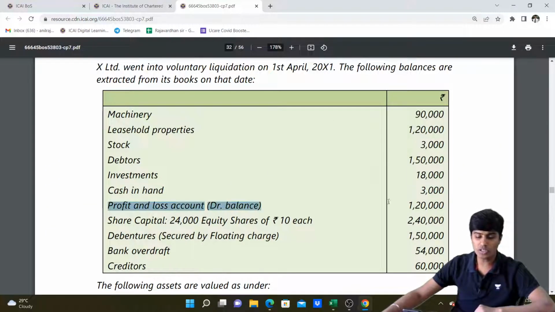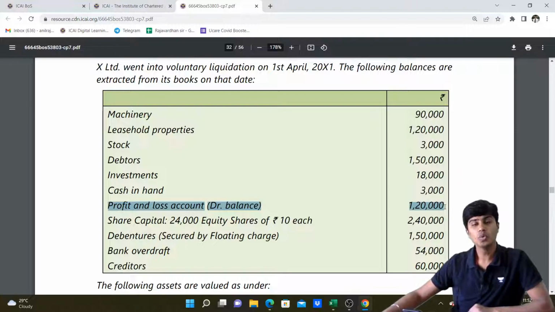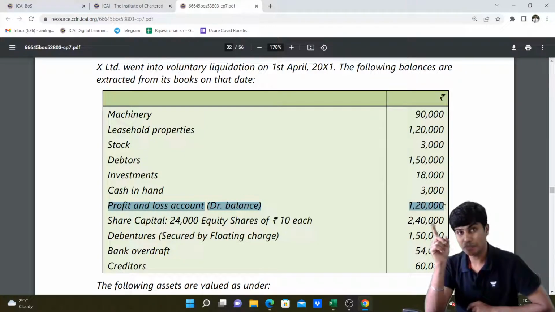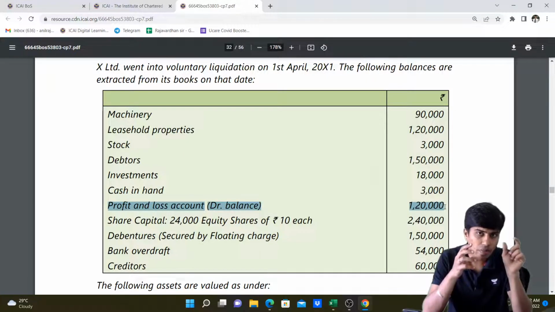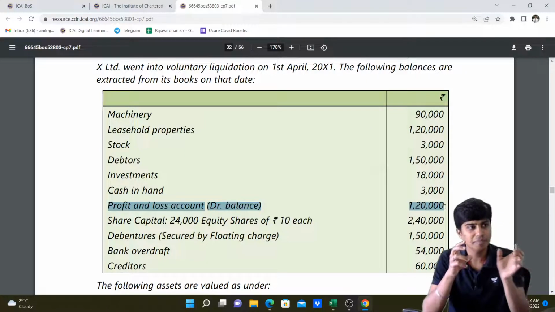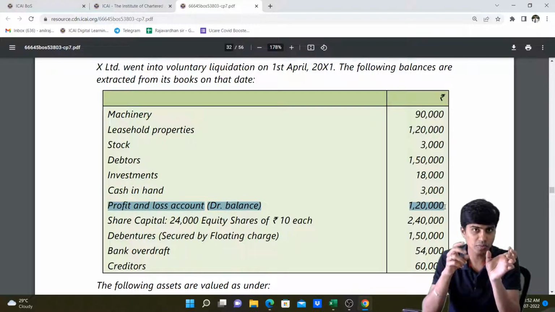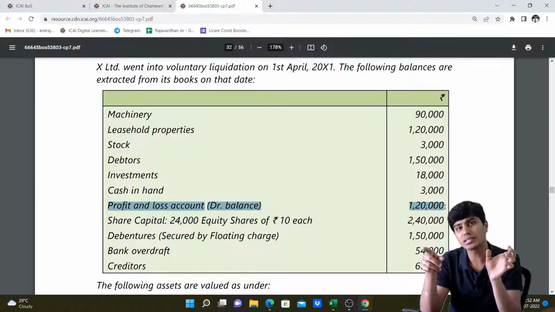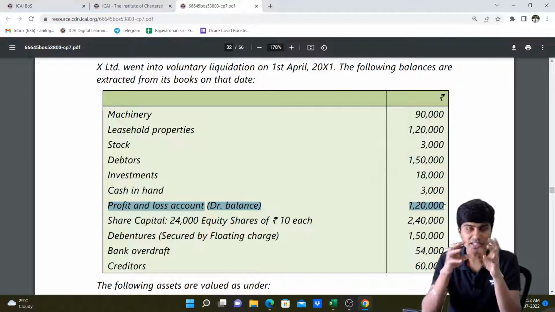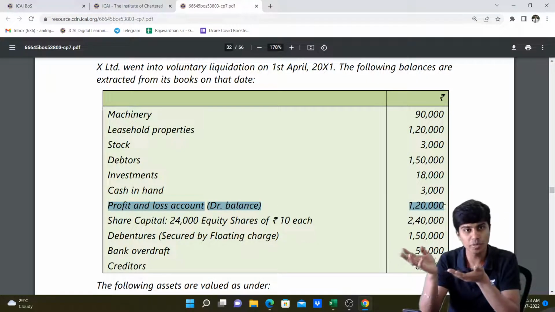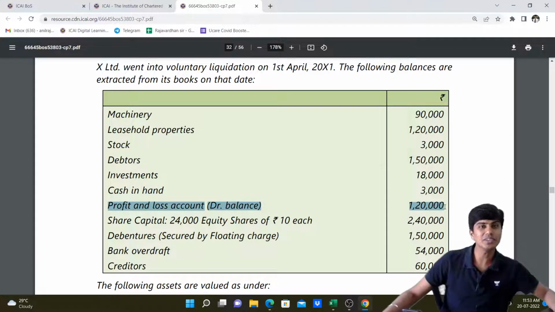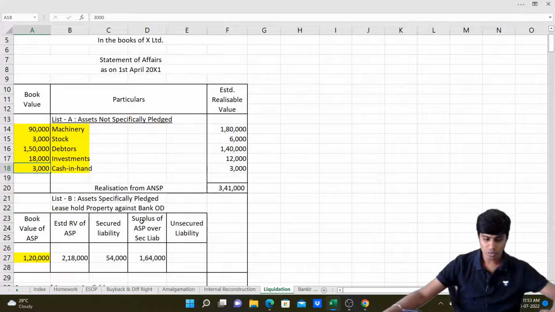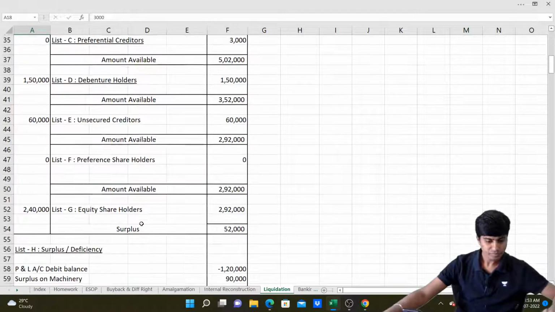This profit and loss account debit balance of 1,20,000 would straight away go to our list H, because this is an item having a debit balance which cannot be sold. So book value is 1,20,000. The asset is the profit and loss account debit balance. Estimated realisable value is 0. So when there is an asset of 1,20,000 which realizes 0 rupees, the entire 1,20,000 will lead to loss. So I'll write this 1,20,000 in list H.